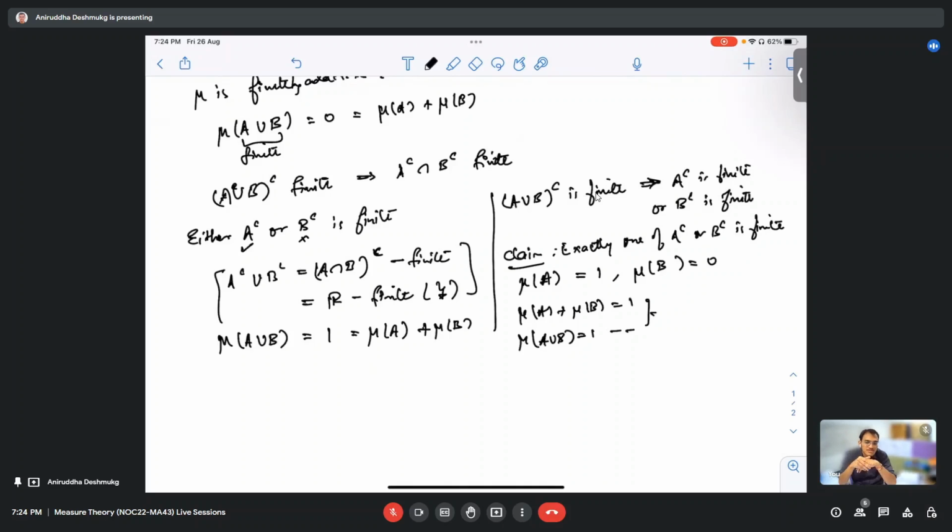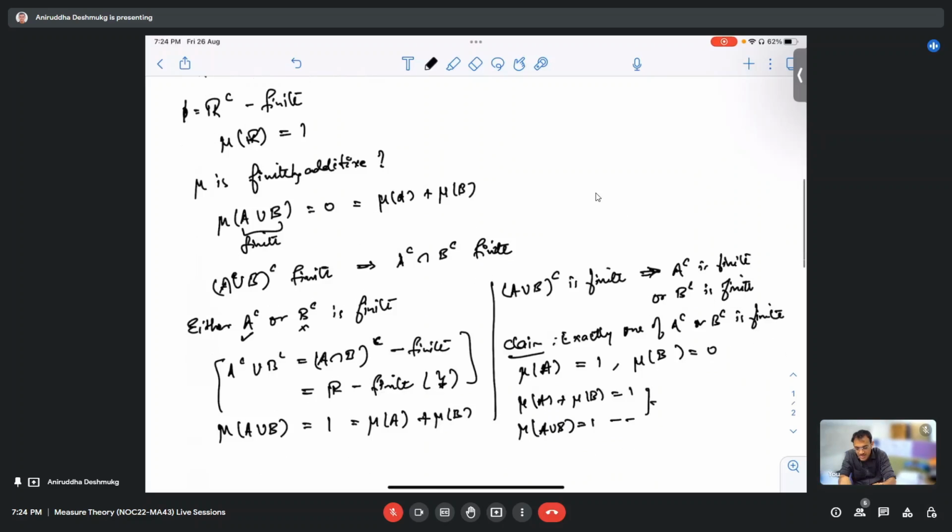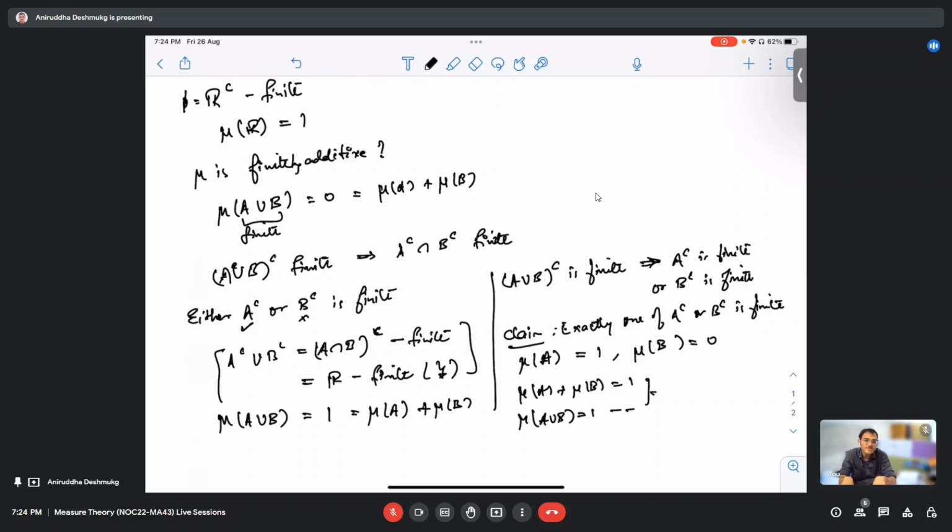Okay, so Robin, is this clear? Yes. And then taking the infimum over this, that's what gives us the outer measure, right? Yes. What you can do to check the countable additivity, you do the same thing. Then you will be able to prove that out of that union, exactly one of them, exactly one A_n complement is finite. And then do the similar thing. I think you can do that, right?